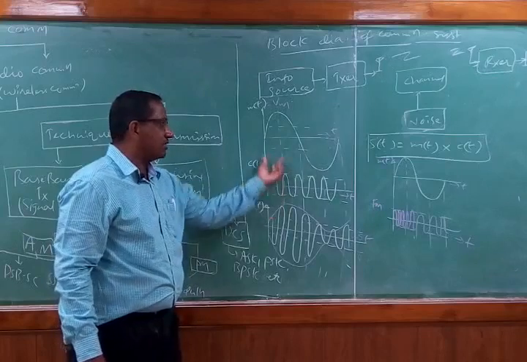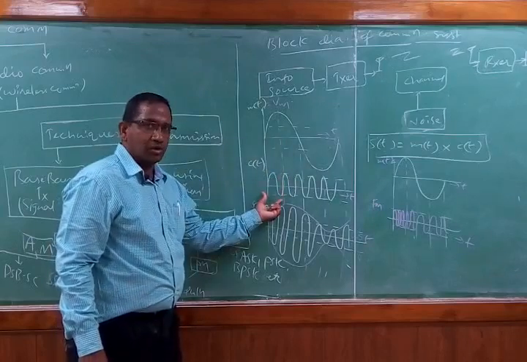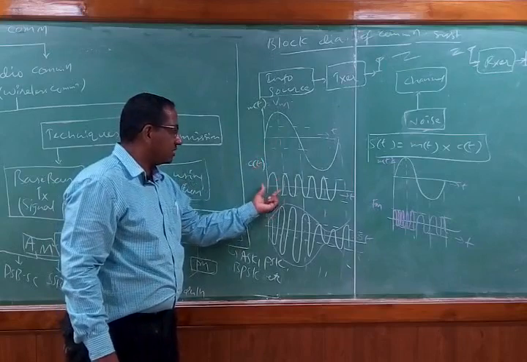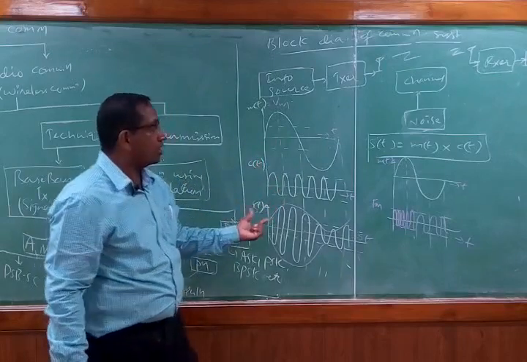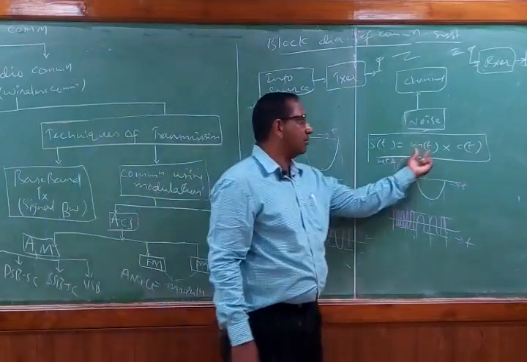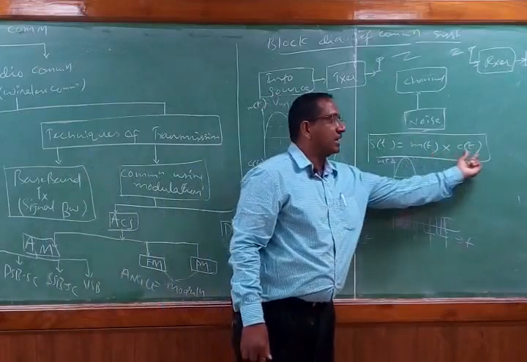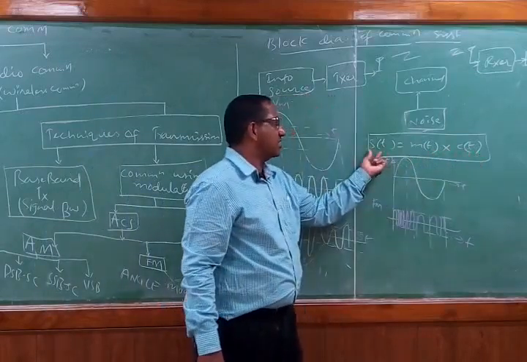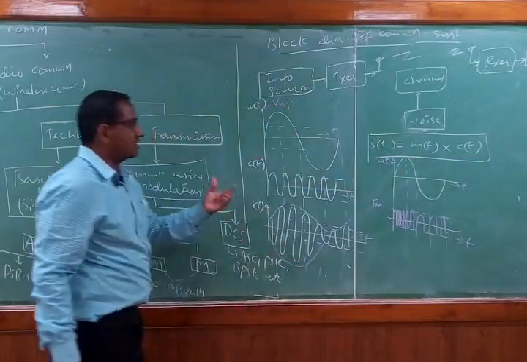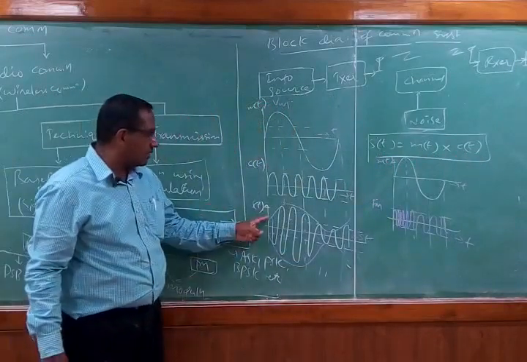Such a high frequency signal we take over here, and after we take this frequency, we modulate. What is the meaning of modulation? We simply multiply the message signal with the carrier signal. We get a resultant signal called S of t. Now this S of t will look something like this.